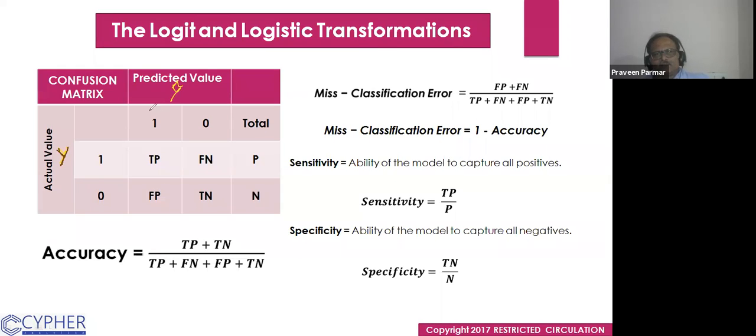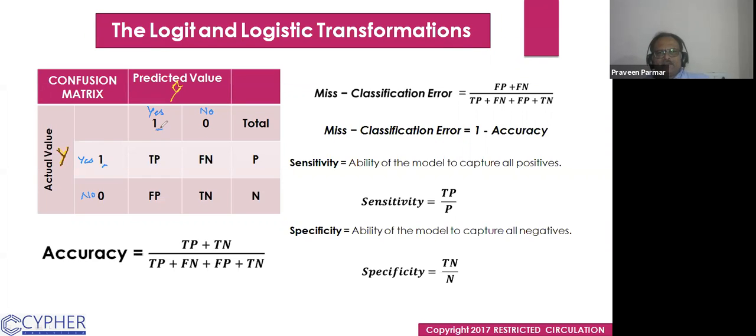And this is yes and no. This is yes and no. So your predicted value, the predictive model says it is yes, it is 1 as per your threshold. You have decided the threshold, then you are getting 0 and 1. Okay. So your predictive model says it is 1 and actual value is also 1. Got it? That is also 1.